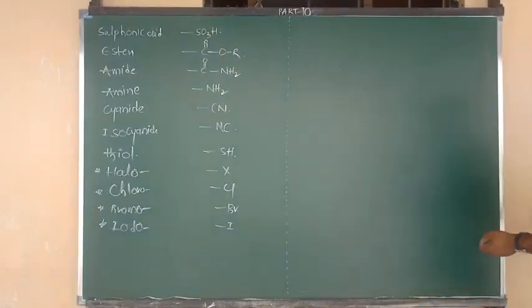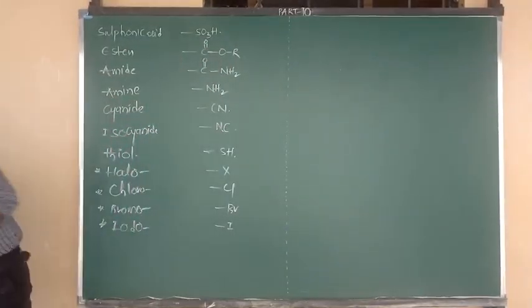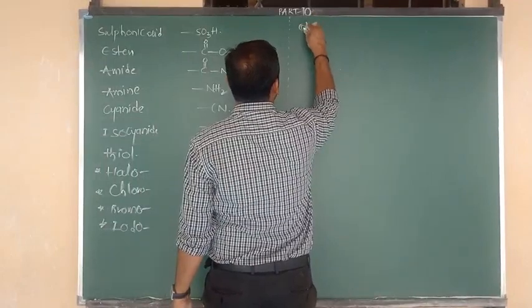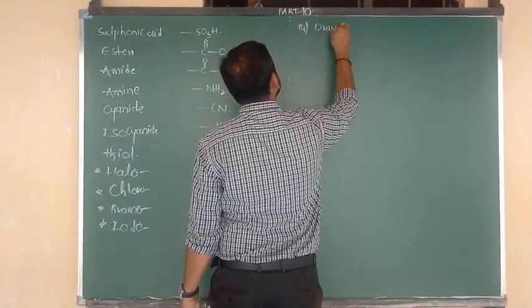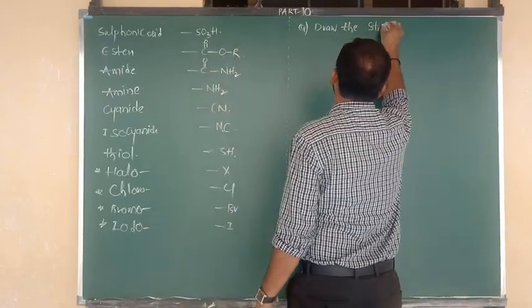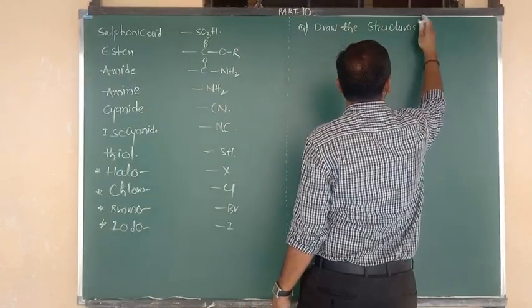For the 4 compounds I will give you the name. Try to write the structures. Question is, draw the structures of the following substances.